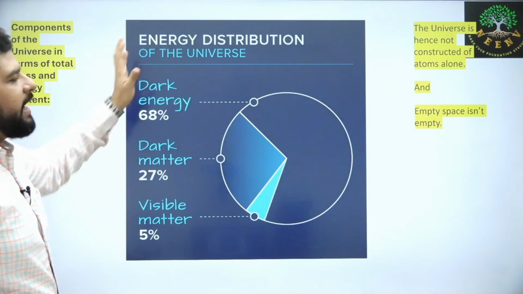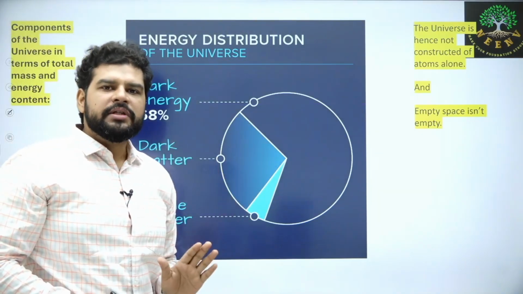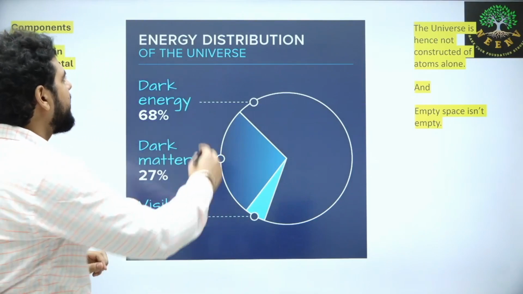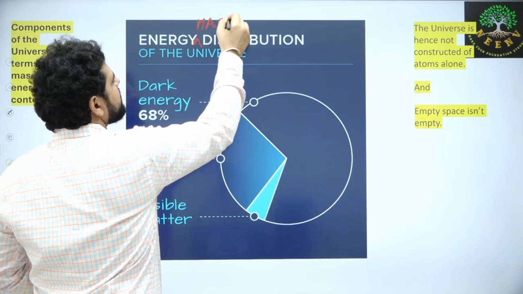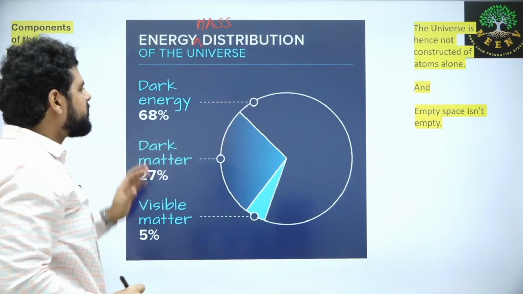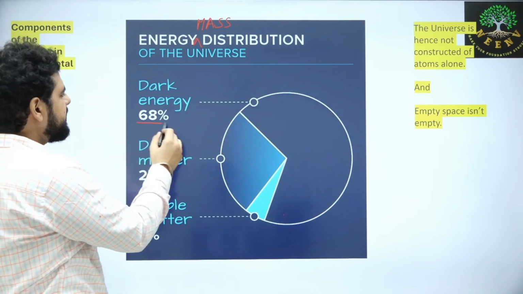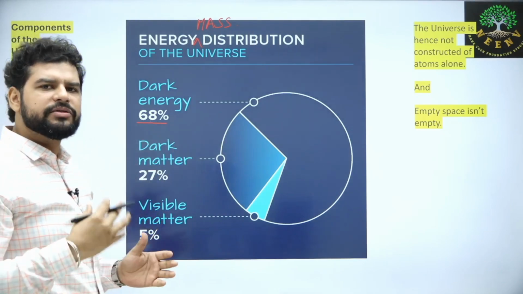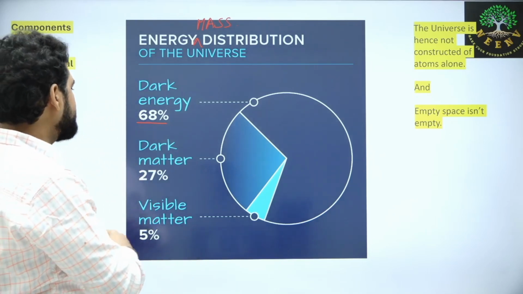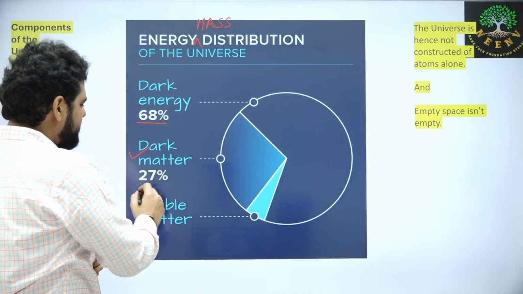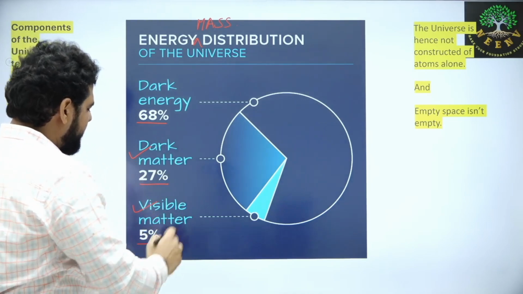So what is the energy and mass distribution in the universe? Dark energy is around 68%. This is not exact. It can go up to 72% in some scientific articles. Dark matter is around 27%. Visible matter is only 5%.